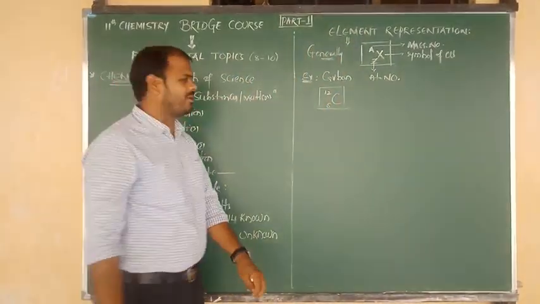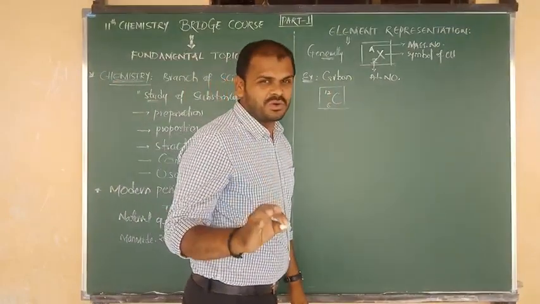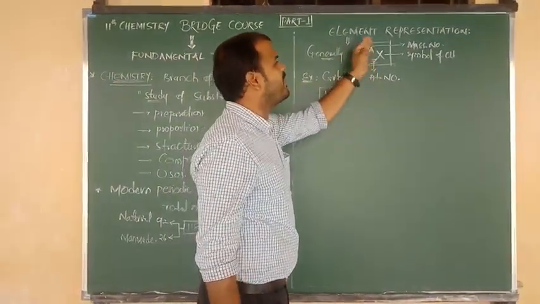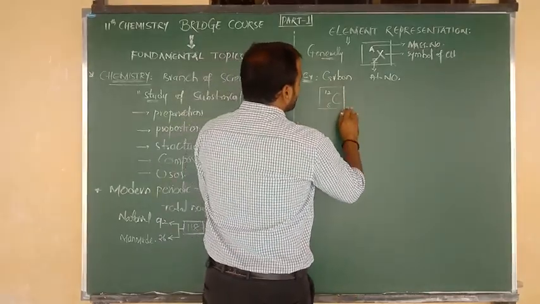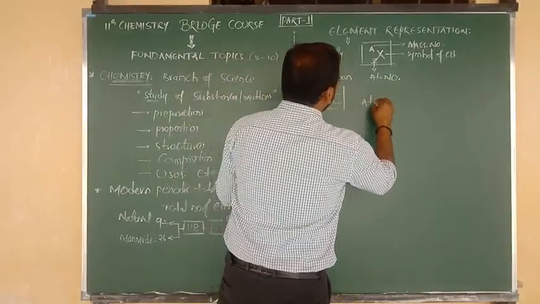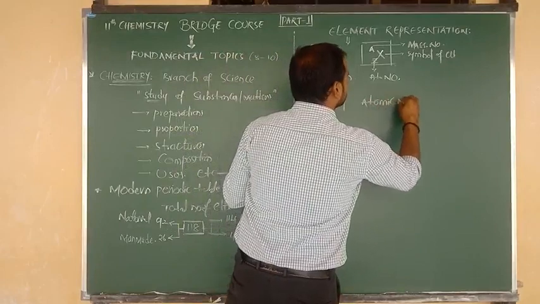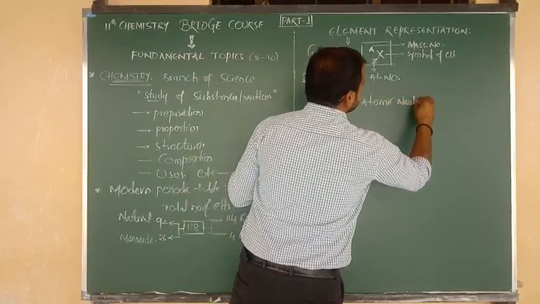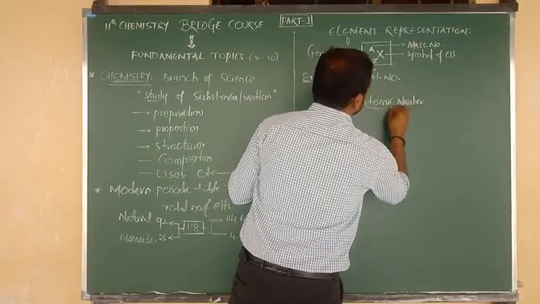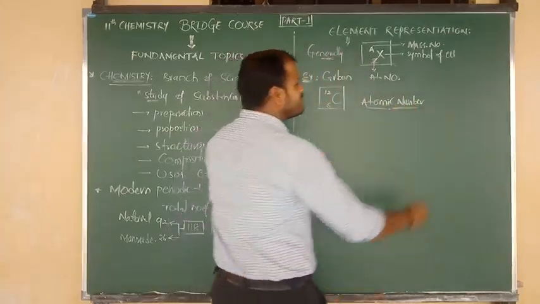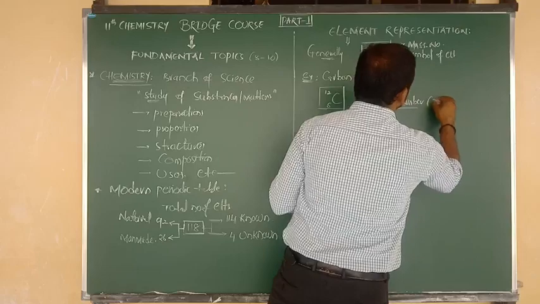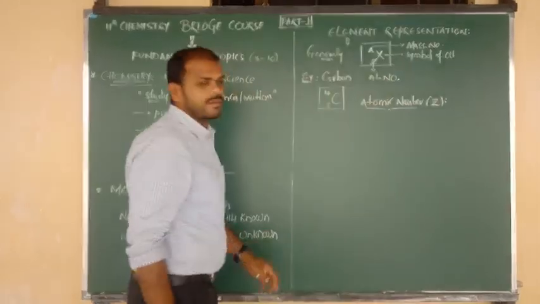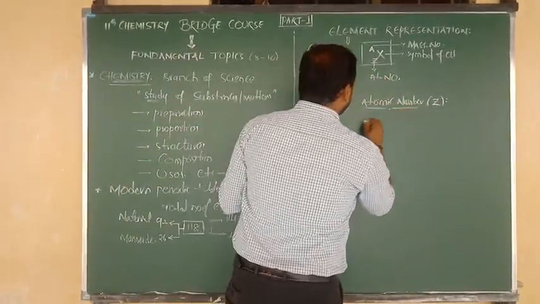Okay, beta? Good. Now I am going to teach you, sir, what is meant by atomic number and what is meant by mass number. Okay, beta. So first of all, here I am going to write atomic number. Yes, beta. The symbol of atomic number is represented by what, Nana? Z symbol. And what is meant by atomic number?